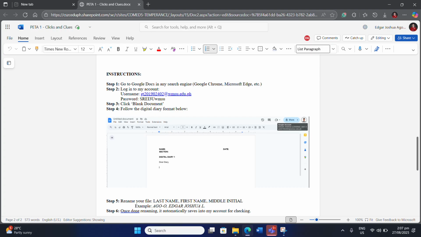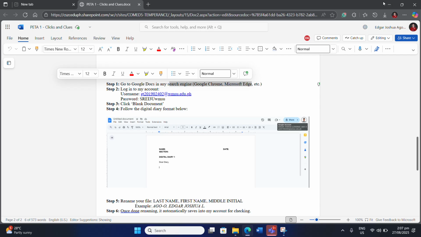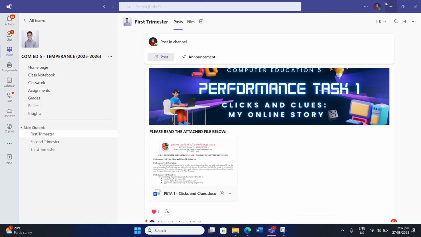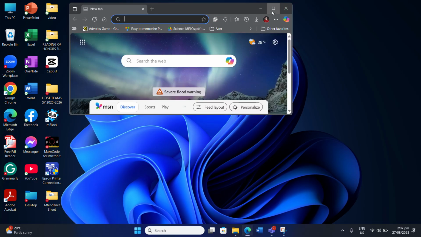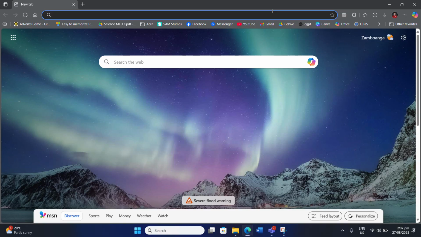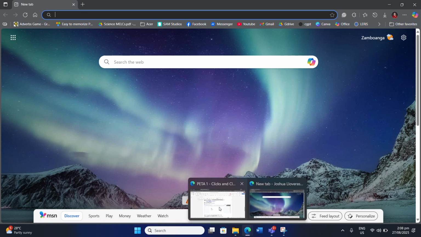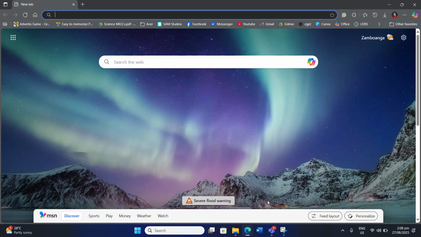First, we are going to go to Google Docs, which you can search in Google Chrome or Microsoft Edge. I have here Google Chrome or Microsoft Edge on my screen. Let us say we are going to choose Microsoft Edge this time. So we're going to click Microsoft Edge, and then on your screen, in the search bar, you are going to type in what it says here. It says that you are going to search Google Docs. So I'm going to search there.